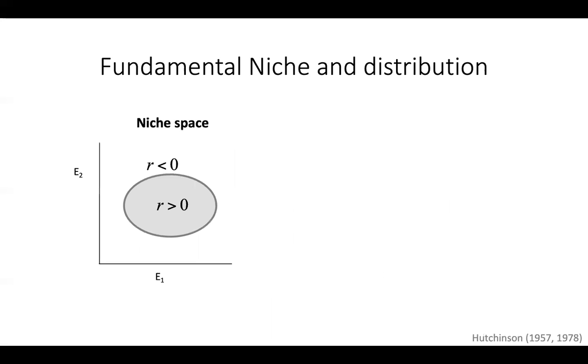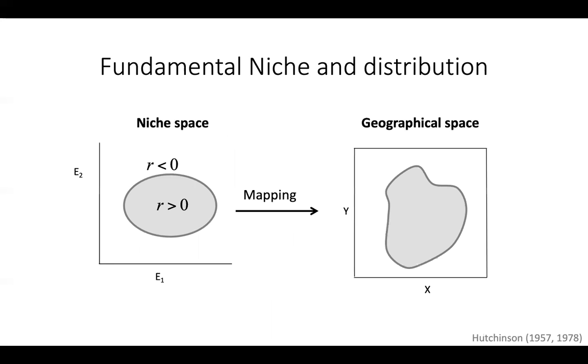This idea of environmentally constrained species distribution was mathematically formalized by Hutchinson using the concept of niche. Basically, Hutchinson argued that the species distribution can be inferred by mapping the species' fundamental niche onto geographical space. Using this logic, the species range limit can be identified by mapping the surface of the fundamental niche onto